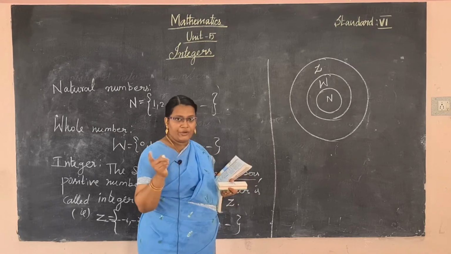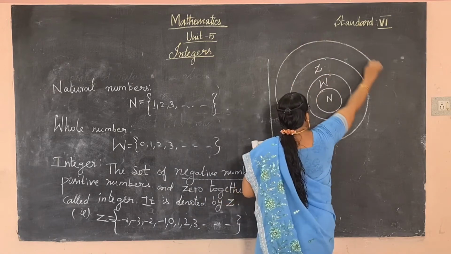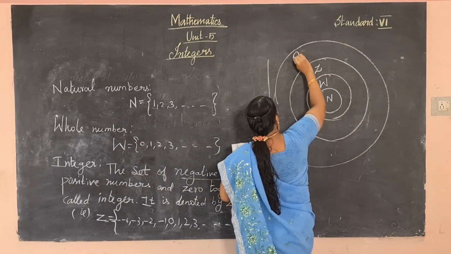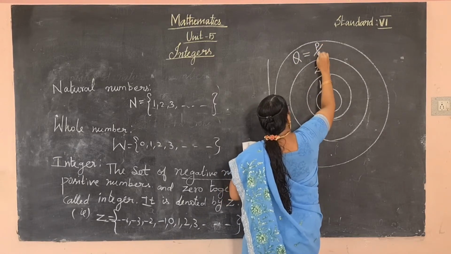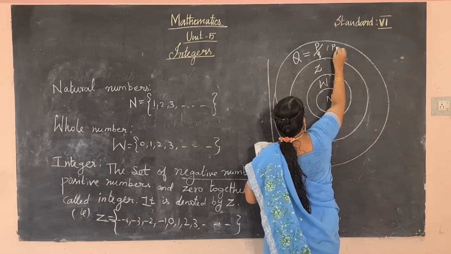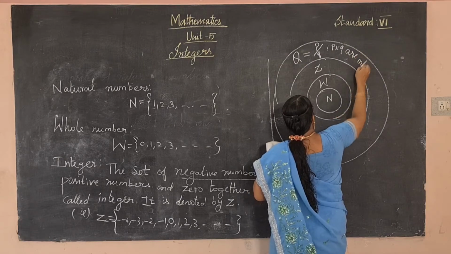Rational numbers you will learn in the higher classes. It is denoted by Q. It is of the form P by Q, where P and Q are integers.